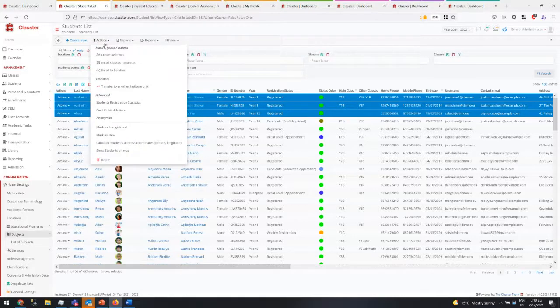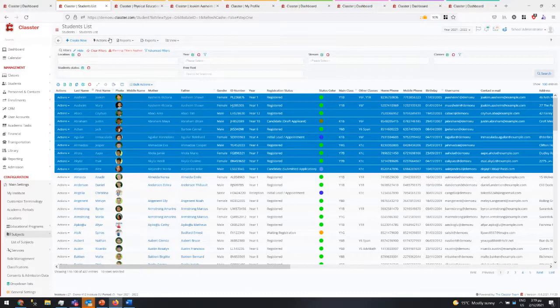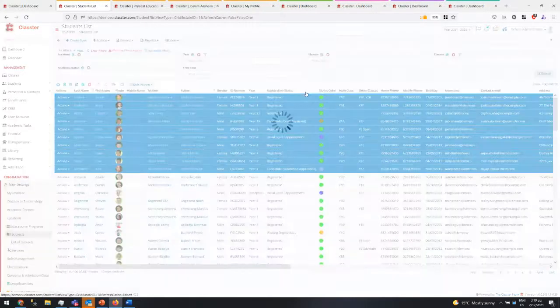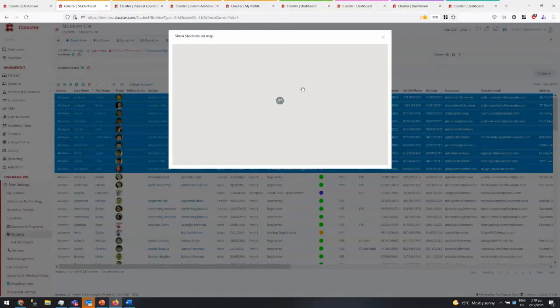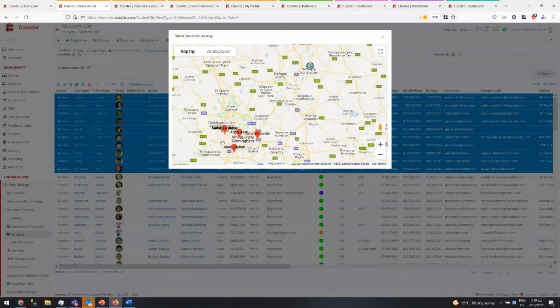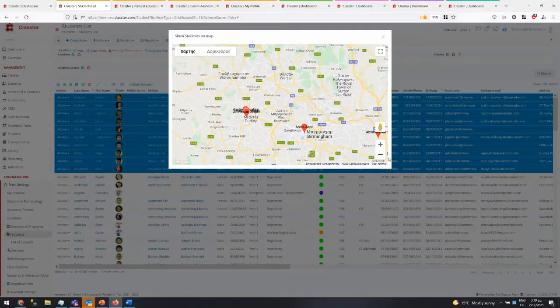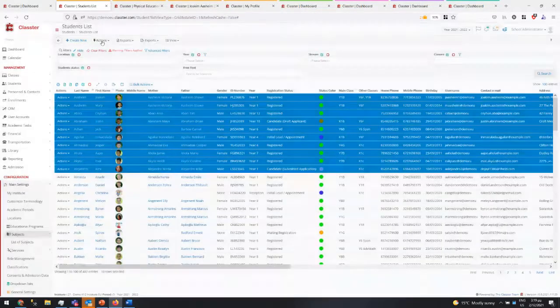Another interesting thing here is show students on the map. So we can select a number of students, not too many. Show students on the map. I think you can see up to 100 students. And then let me zoom out because I think the students are in a different city. Here they are. And you can see exactly where the students are on the map. Okay, so you can see the distribution of your students in your area.